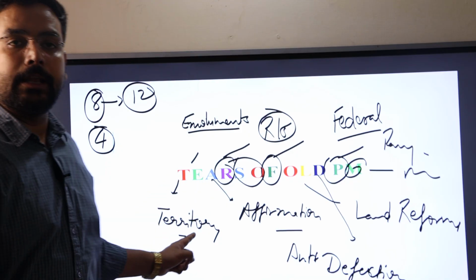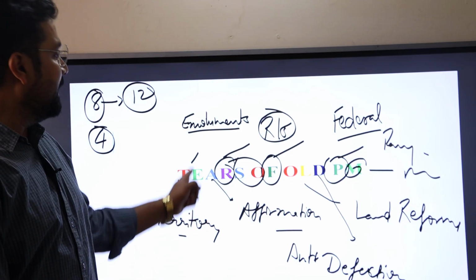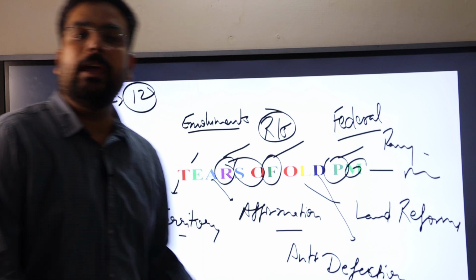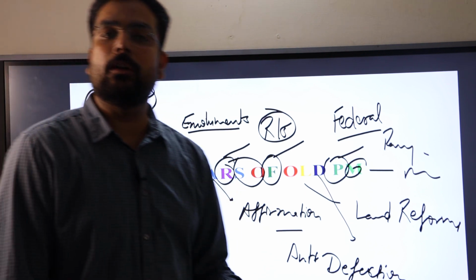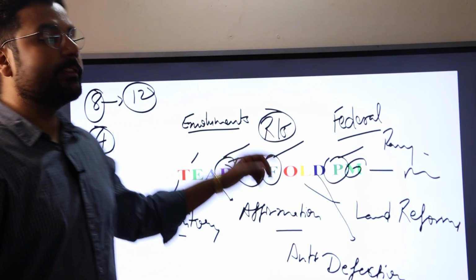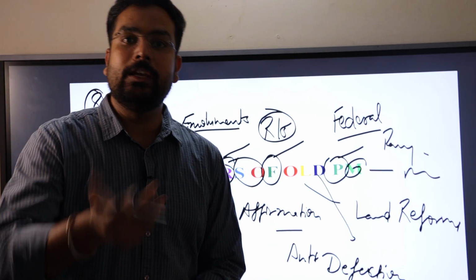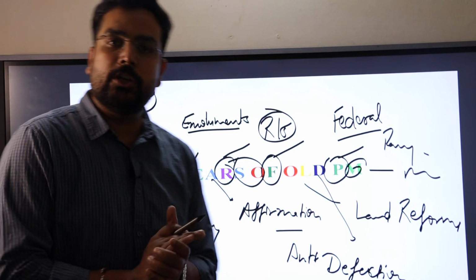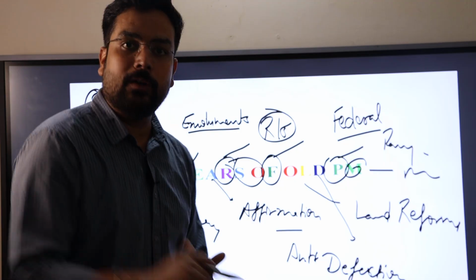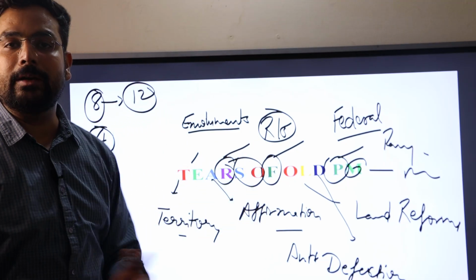First one, T stands for territory, union and its territory. E stands for emoluments or the salary. A stands for affirmation, oath and affirmation. R stands for allocation of seats there in the Rajya Sabha. S and O, these two stand for schedule and tribal area, control and the administration of the schedule and tribal area, which were mentioned there in schedule 5 and 6 respectively.